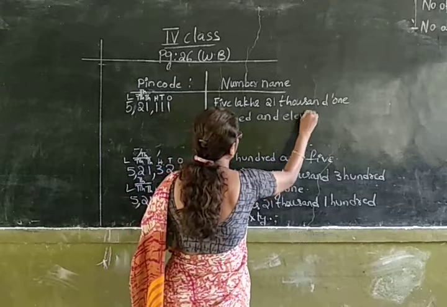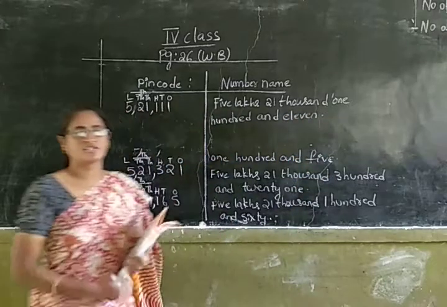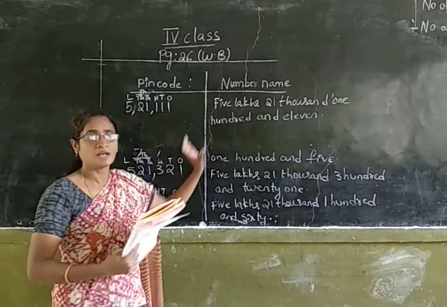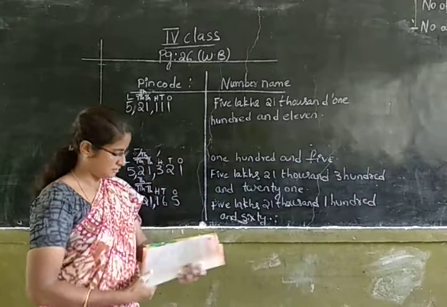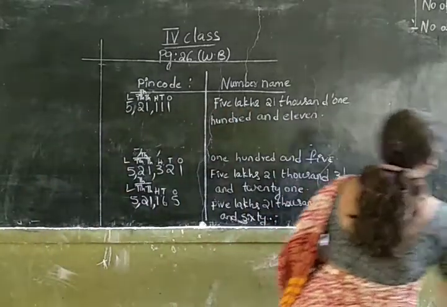Did you understand, children? We have written the pin codes, number names of the pin codes. Okay. Now let us do the questions given under the table.